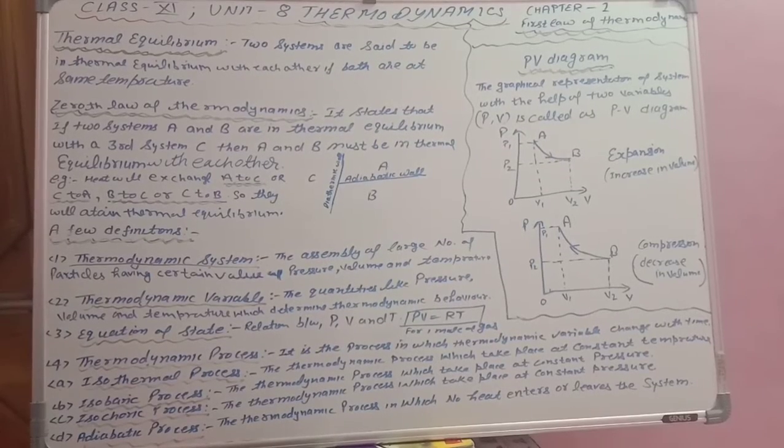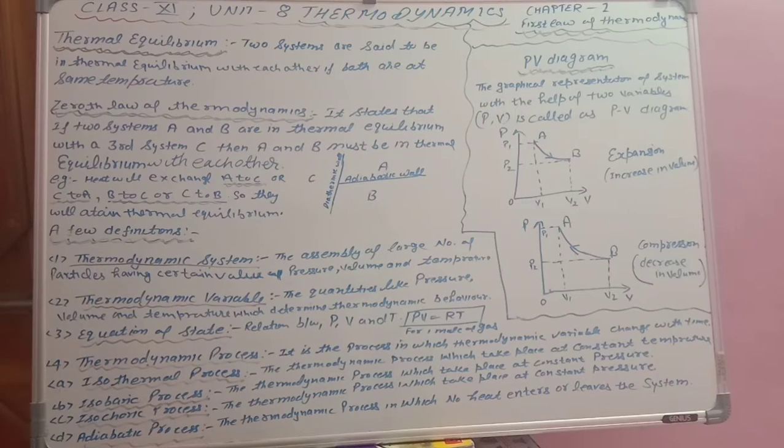I can give you an example: A and B are separately friends of C. A person C is a friend of A and also a friend of B. Then obviously A and B will also be friends with each other, is it or not? The same is here: if A and B are separately in thermal equilibrium with system C, then A and B are also in thermal equilibrium with each other.